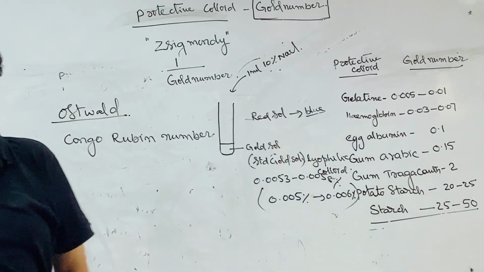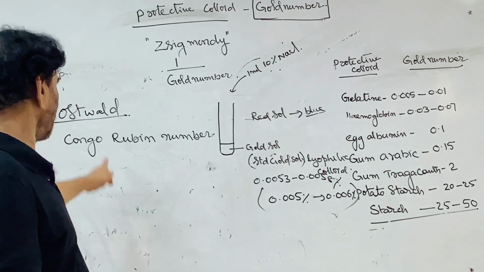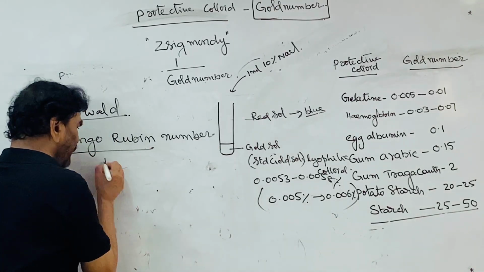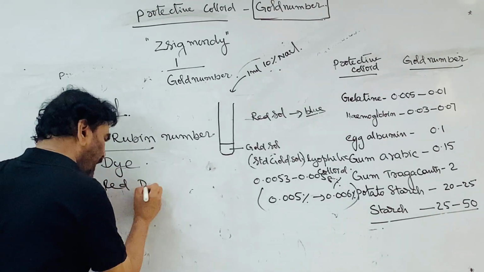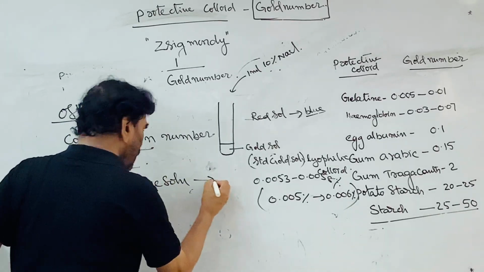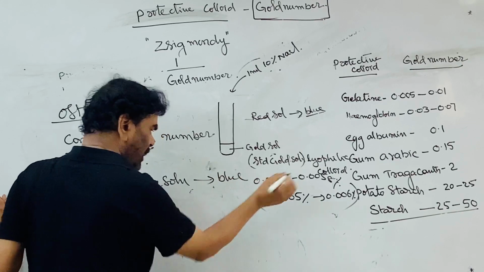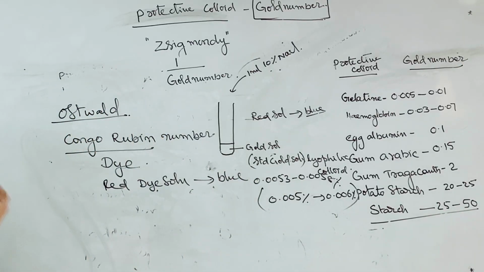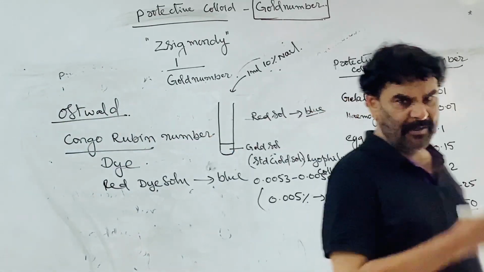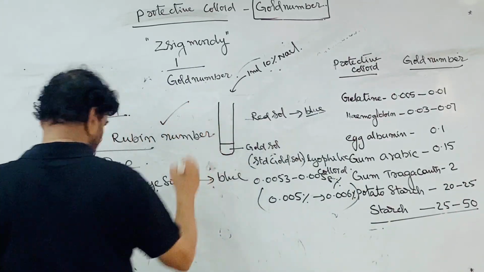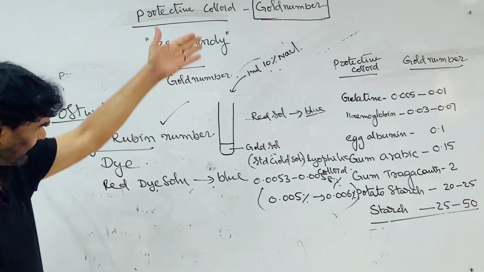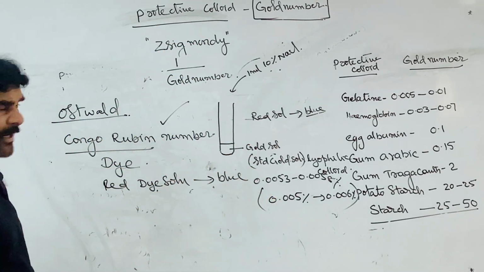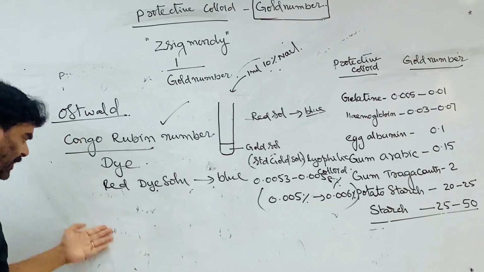Instead of the gold salt, Congo Rubin is a red dye solution. On coagulation, it changes to blue. The color change of Congo Rubin from red to blue is the coagulation. So this is also taken. The Congo Rubin number is the measure of the protecting power of different lyophilic colloids or protective colloids. See how it is defined.